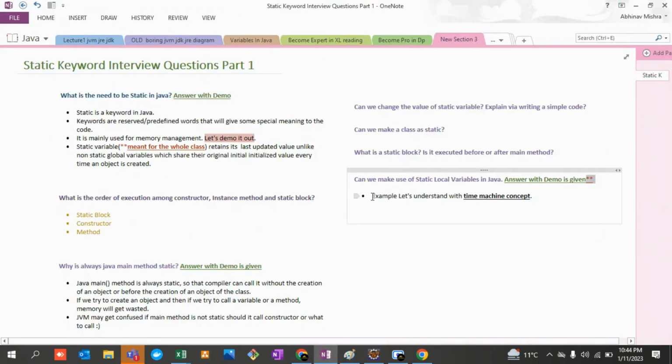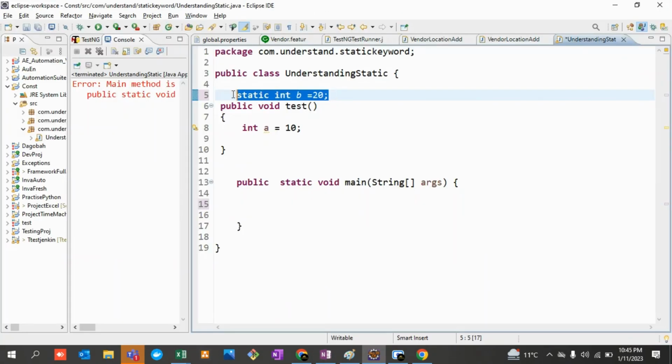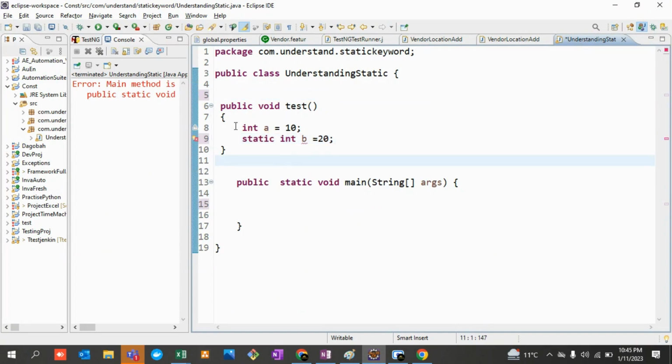It is meant for your whole class, so that the entire class can access it in a proper and efficient manner, right? So what I've written over here, let's try to understand it with the time machine concept. Why have I written it over here? Because this is meant for the whole class, and if you are trying to call it inside this particular method, then it simply means that you are violating or creating a paradoxical environment for the entire concept that was brought for your static variables, right? It was meant for the whole class, and now you are making it local. That does not make sense. If you are defined for a bigger purpose, how can I confine you to a smaller purpose, right?